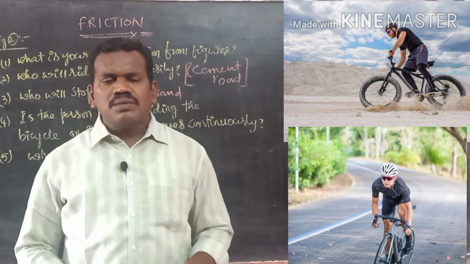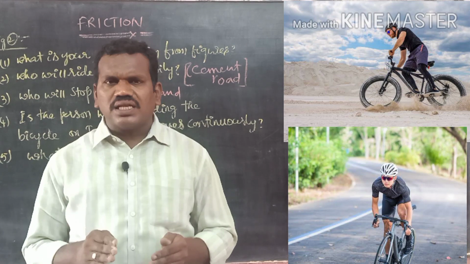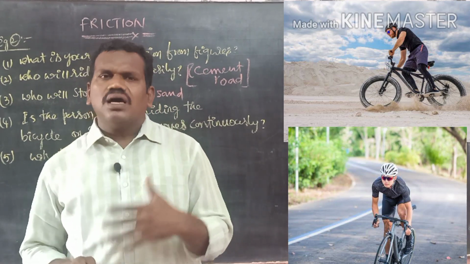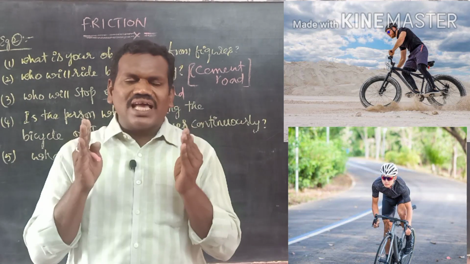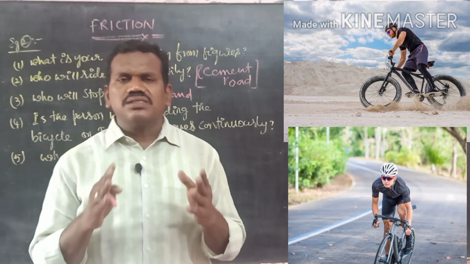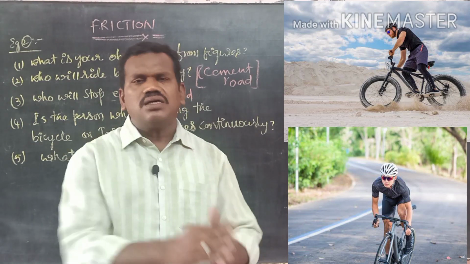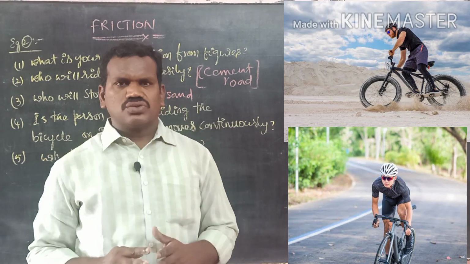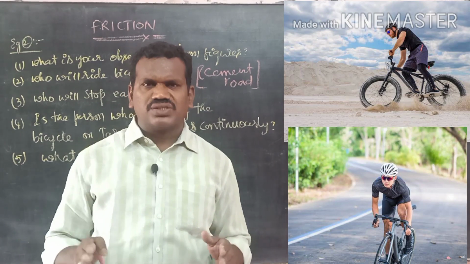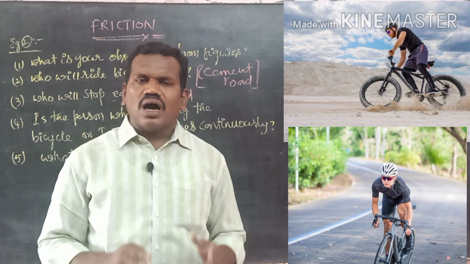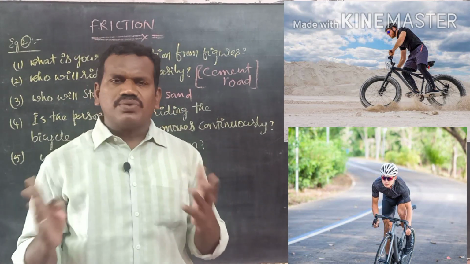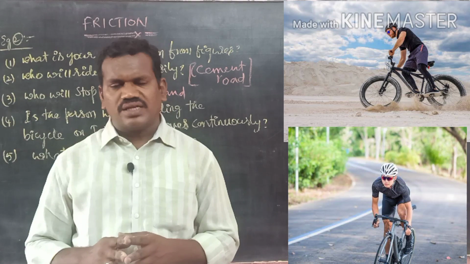Like that only, between the tire of the bicycle and the sand, and between the tire of the bicycle and the cement road, an invisible force is applied in the direction opposite to the applied force. If the force is applied by the person in one direction and an opposing force is applied in the opposite direction, that opposing force is called friction.